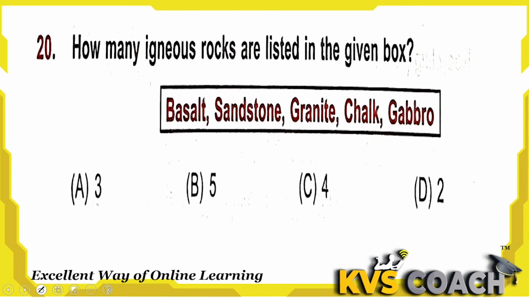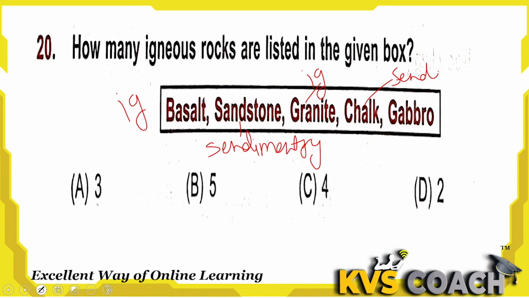Next is how many igneous rocks are listed in the given box. Let's check. Basalt is an igneous rock. I am writing IG here. Sandstone is a sedimentary rock. This is not igneous, this is sedimentary. For igneous I am writing IG. Granite is an igneous rock. And chalk is a sedimentary rock. This is not igneous. And gabbro, that is an igneous rock. So here a total of 3 rocks, basalt, granite and gabbro, are present. So A, 3 is the right answer here.